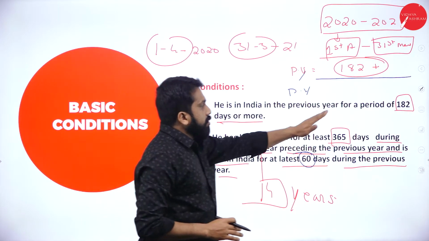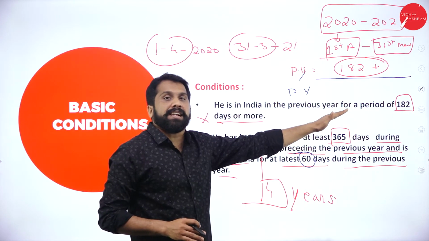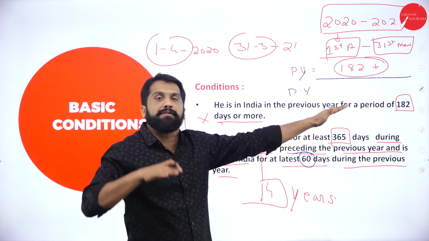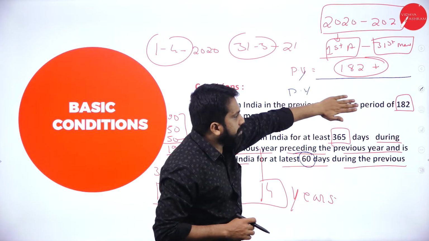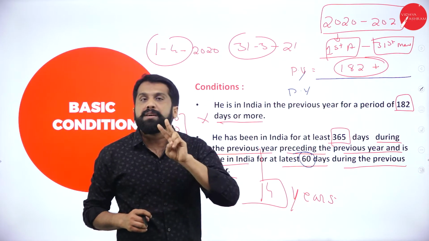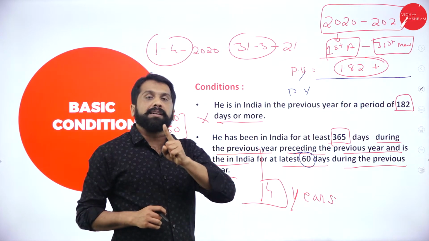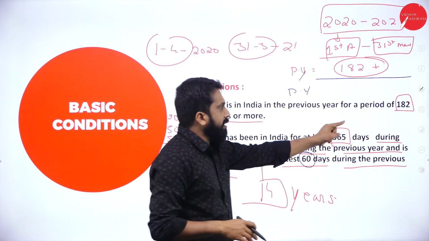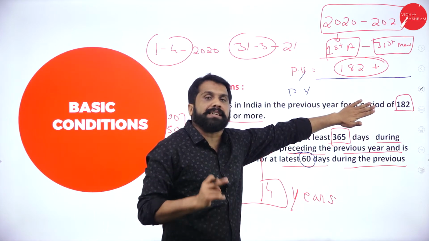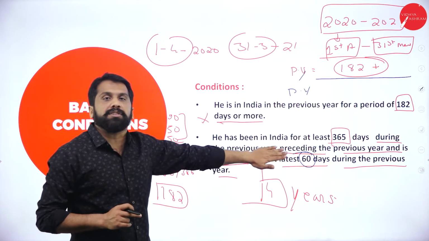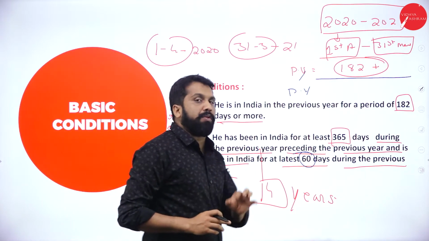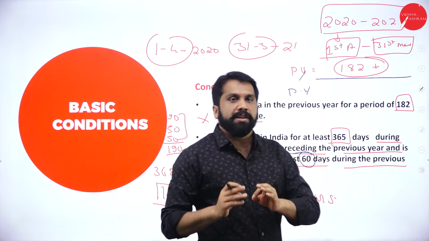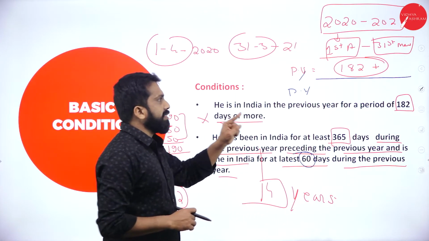But if you are not there for 182 days, you are there for less than 182 days, then don't go for condition number 1. Come to condition number 2. If your number of days is less than 182, don't consider condition 1. Come to condition number 2. Clear? Yes.